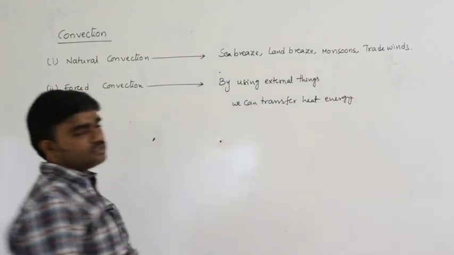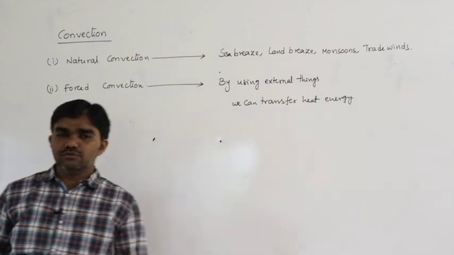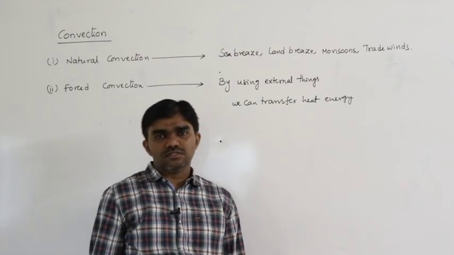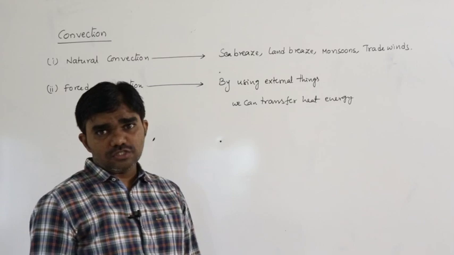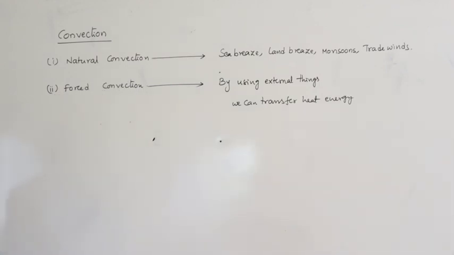That is called forced convection, using heaters and ACs. All these are forced convections. So this is the convection process. It's a very small topic.